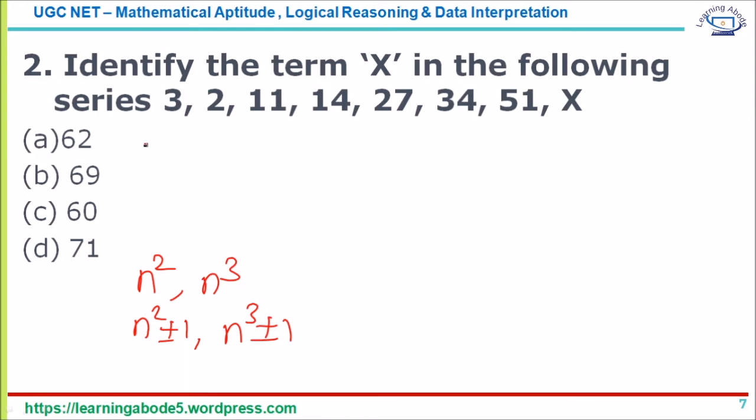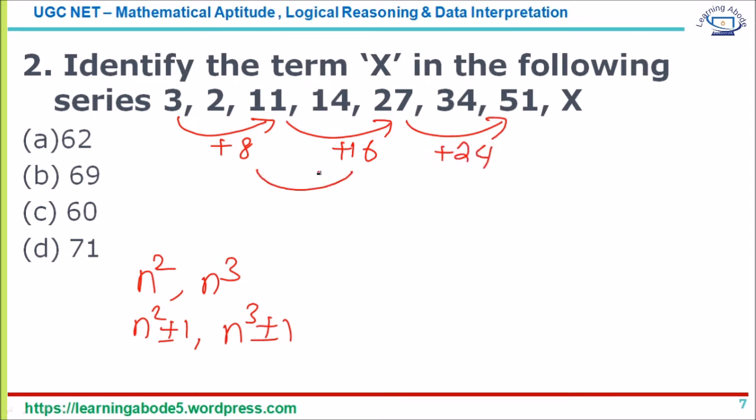Now in this question I will not look at the difference between the consecutive terms. I don't see any pattern like n square or n cube, right? I don't see prime numbers also. I will not look for the difference between consecutive numbers, because from 3 it is going to 2, that is, it is coming down. If it is in complete ascending order or complete descending order, maybe I'll look for the difference between consecutive terms. So here maybe I look for the difference between the alternate terms. 3 to 11 is plus 8, 11 to 27 is plus 16, this is plus 24. So as you can see, there's a difference of 8.